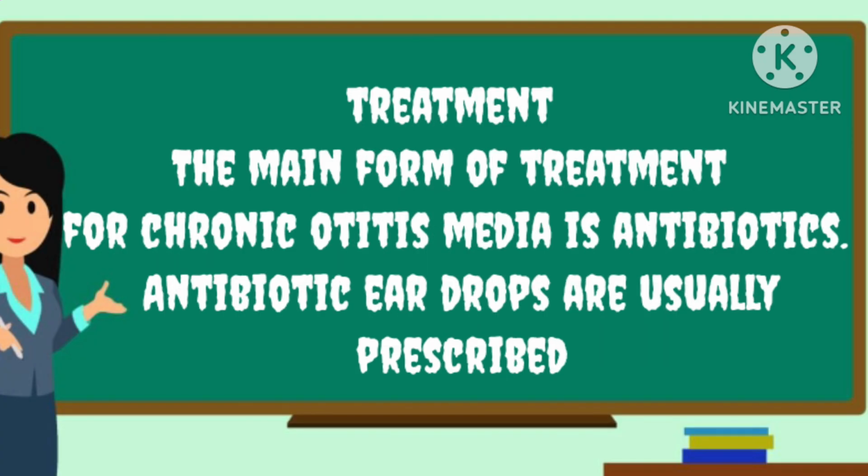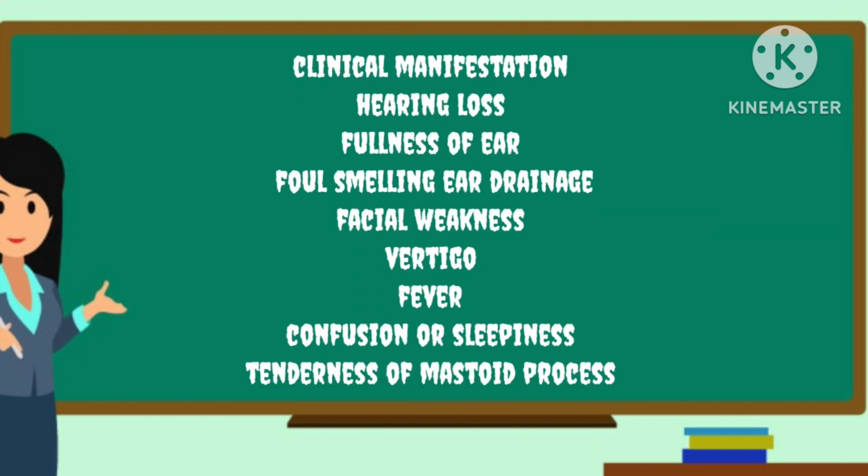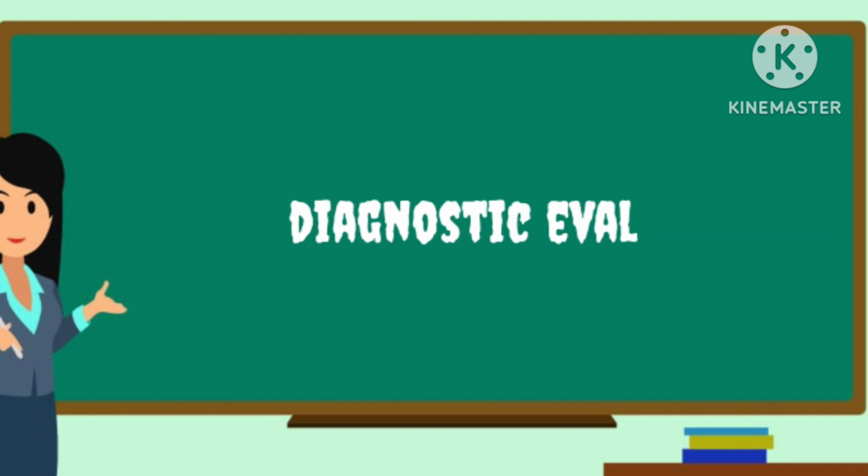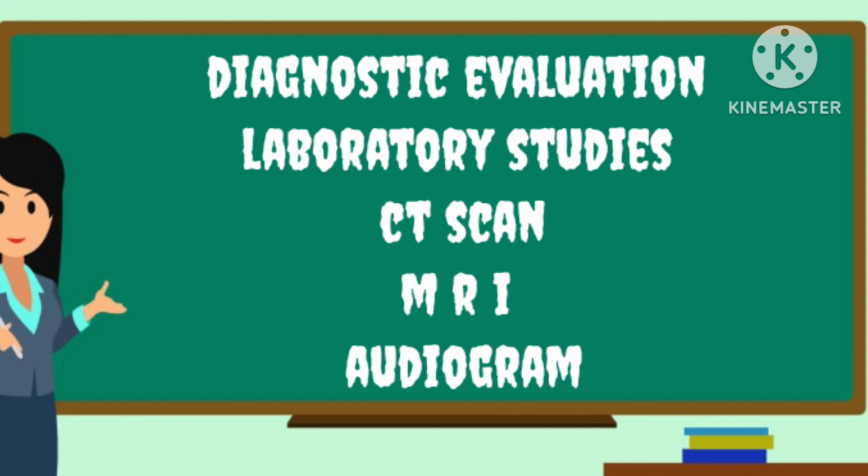Treatment of chronic otitis media. The main form of treatment for chronic otitis media is antibiotics. Antibiotics are mainly ear drops, which are usually prescribed. Clinical manifestations of chronic otitis media: first is hearing loss, fullness of the ear, foul-smelling drainage, facial weakness, vertigo, fever, confusion or sleepiness, and tenderness of the mastoid process. Diagnostic evaluation of chronic otitis media: first is laboratory studies, CT scan, MRI, and audiogram.